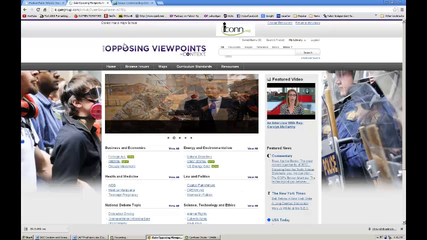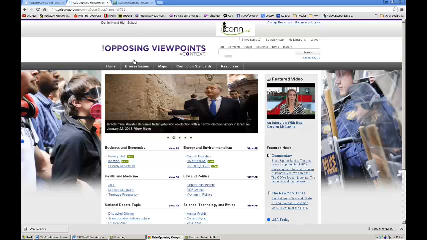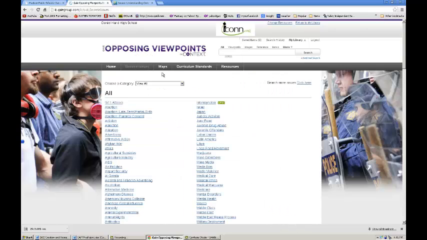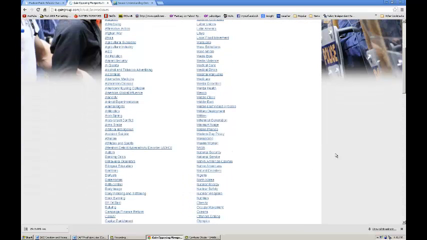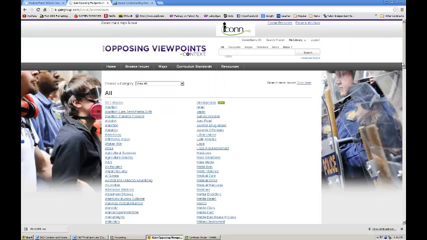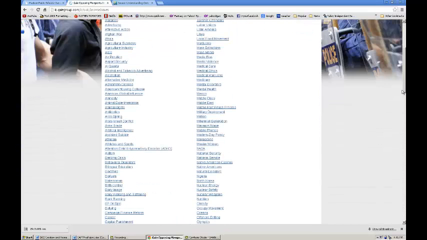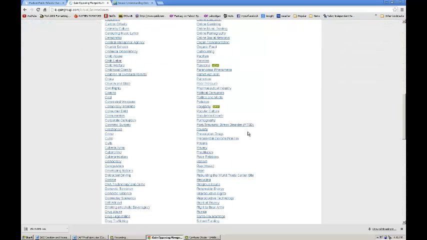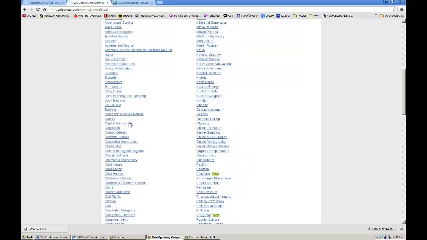So if I go back to Opposing Viewpoints, I'm going to browse the issues. And here's a list of issues. And if you want to start on Opposing Viewpoints instead of ABC-CLIO and browse these issues, that's fine too. But I decided to use it second, and I'm going to look for the death penalty, and it's not there, it's missing. So another word for death penalty would be capital punishment, and I'm going to click on capital punishment.